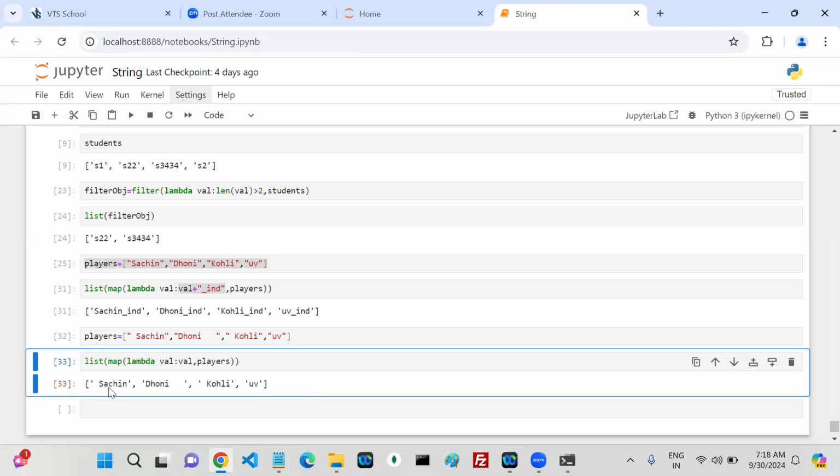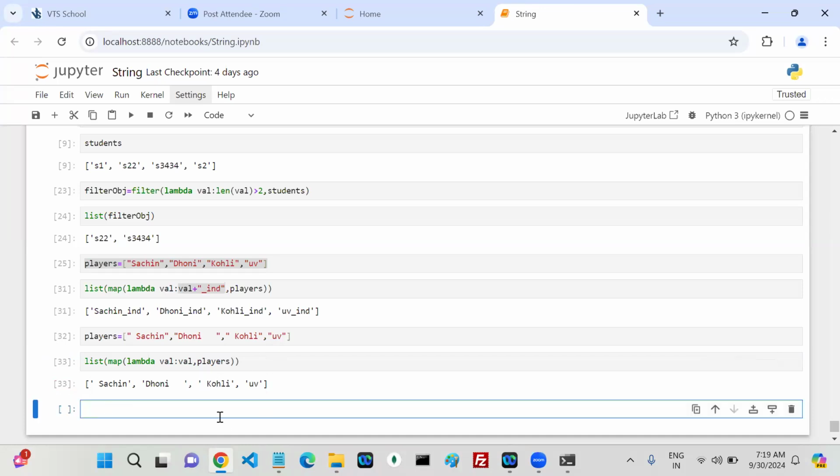Okay, but what is my requirement? I have to remove the spaces, right? I have to remove the spaces or not. So if you want to remove the spaces, how can we remove the spaces from the string? Somebody said trim. Okay, so is trim going to work or not? I want to check it.